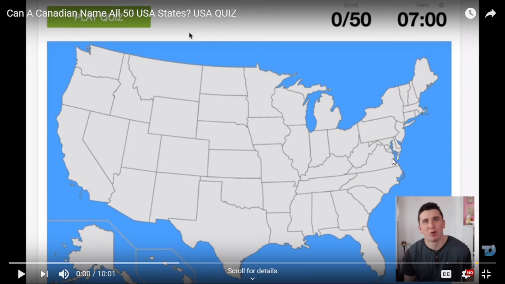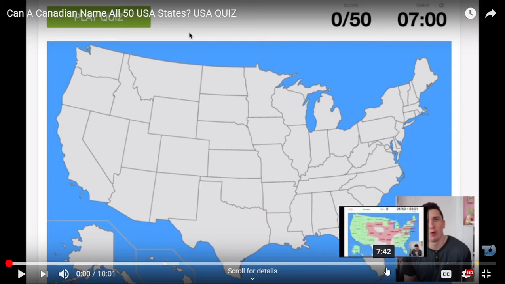Then we also have Connecticut. This one is Connecticut, sometimes referred to as the insurance capital of America. Its capital city is Hartford. Next one is Delaware, one of the small states in the US. This one is Delaware, and you can find the city of Wilmington in the state of Delaware.